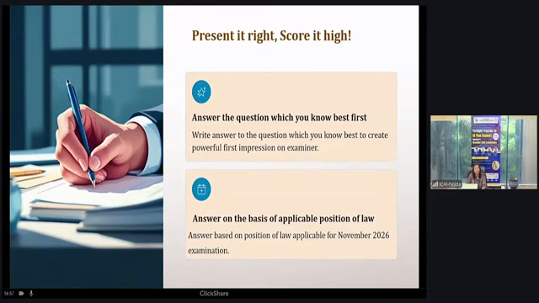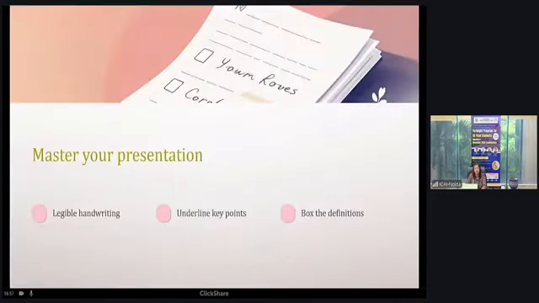Okay, master your presentation. Legible handwriting is always required, because whatever you are writing, if your examiner is not able to read it, he won't be able to give marks either. So legible handwriting is very much required. Underline key points. Sometimes you are writing the answers in paragraphs, but you want to draw the attention of the examiner. So underline the key points, that will draw the attention of the examiners. It will also show your confidence that you know the key significant points, and you are drawing his attention. So that will be a positive sign for you. It will give an edge.